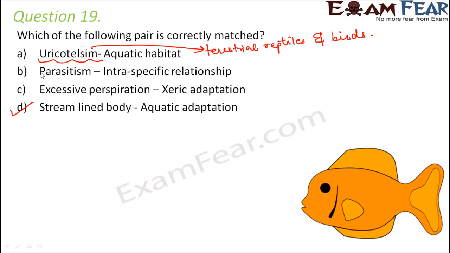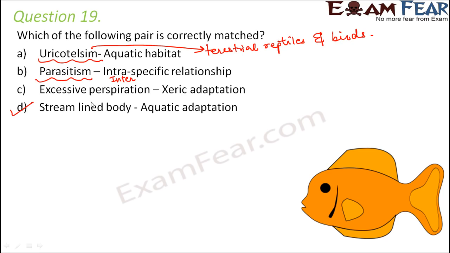If you talk about parasitism, parasitism is never an intraspecific relationship. It is an interspecific relationship, because in parasitism we talk about two organisms where one organism is a parasite and the other organism is a host. The parasite lives in the body of the host, derives its nutrition from the host and also harms the host. That's parasitism. So that always happens between organisms of two different species. So this is an interspecific relationship.